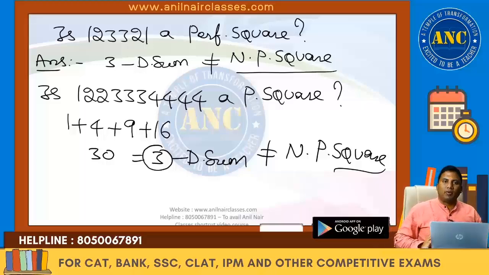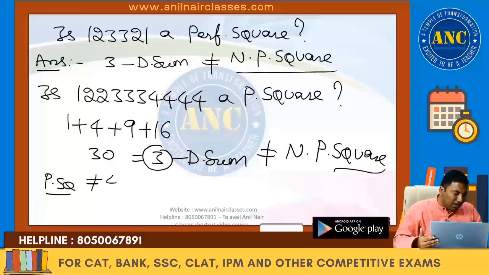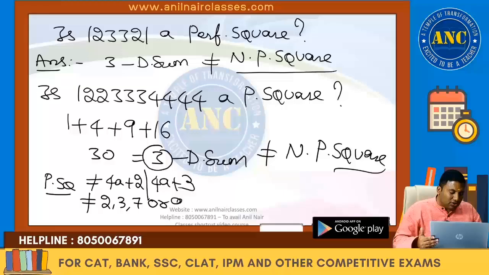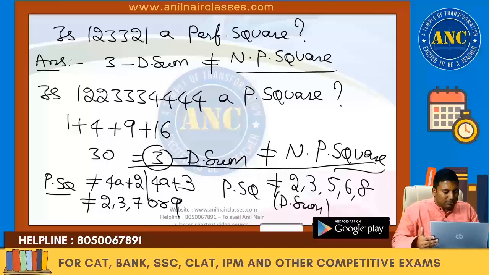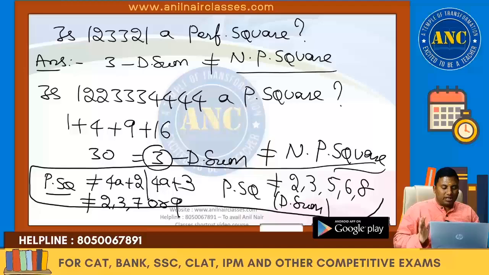I hope concept 1, concept 2 and concept 3 are clear. Again, I am repeating these important concepts. A perfect square will never be of the form 4k plus 2 or 4k plus 3. A perfect square's unit digit can never be 2, 3, 7 or 8. A perfect square can never have digital sum 2, 3, 5, 6 or 8. I hope this is clear. These are 3 important key points. Now, a few important observations.